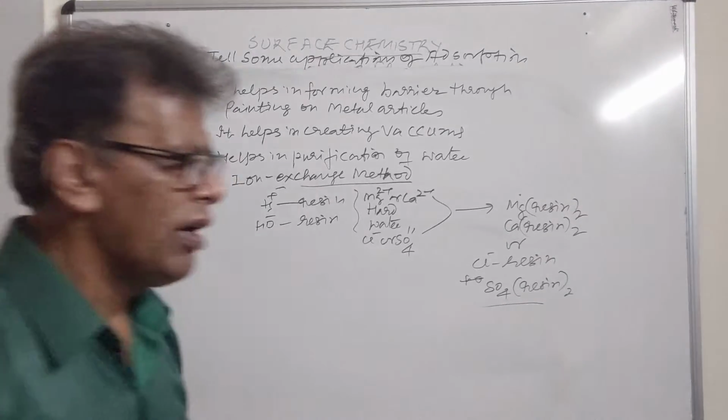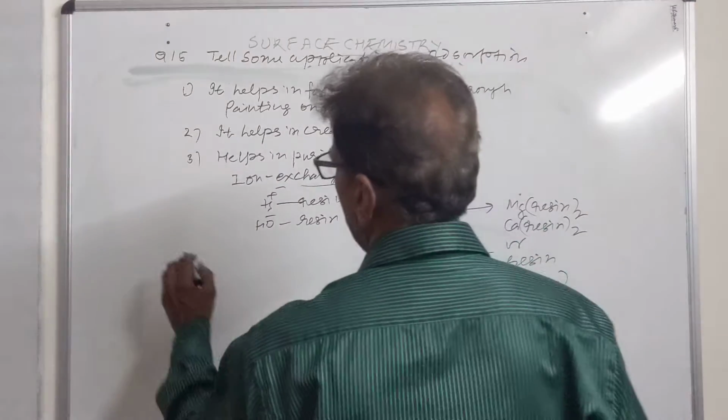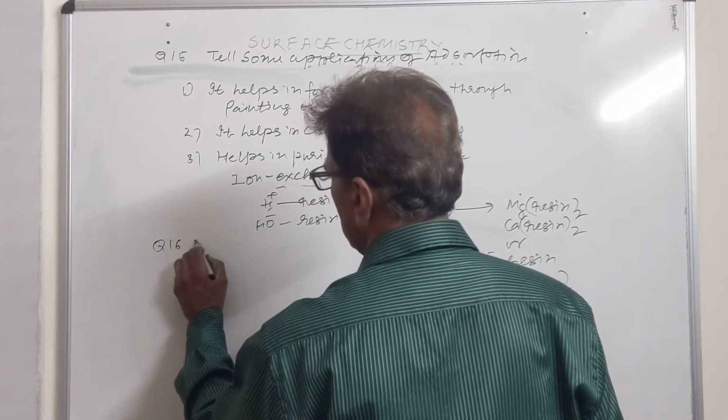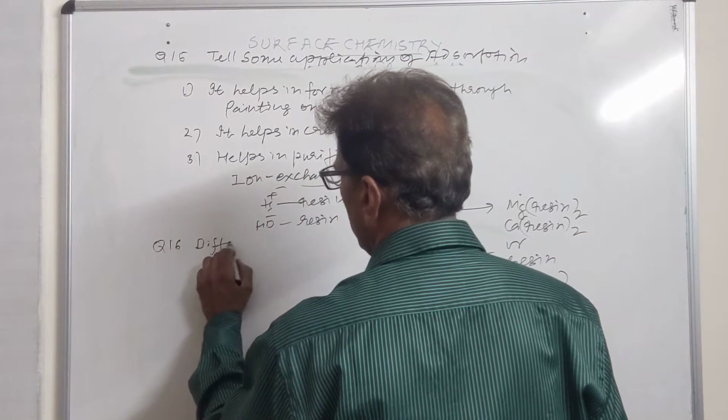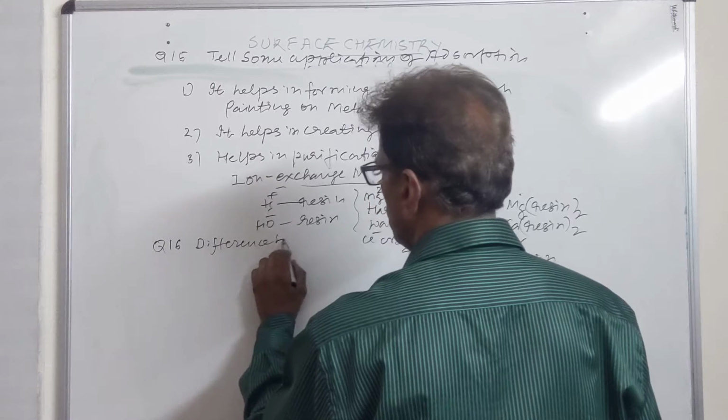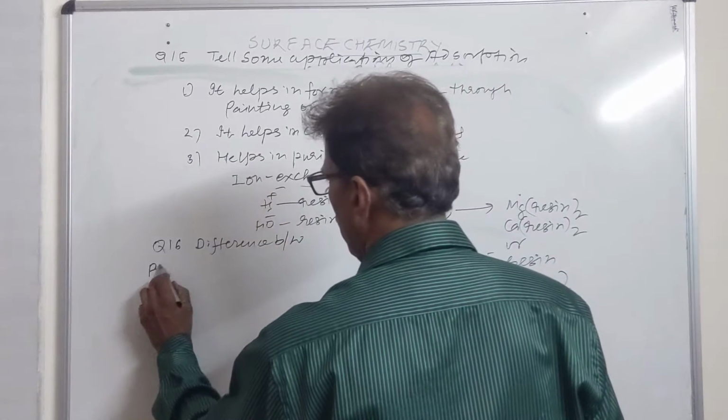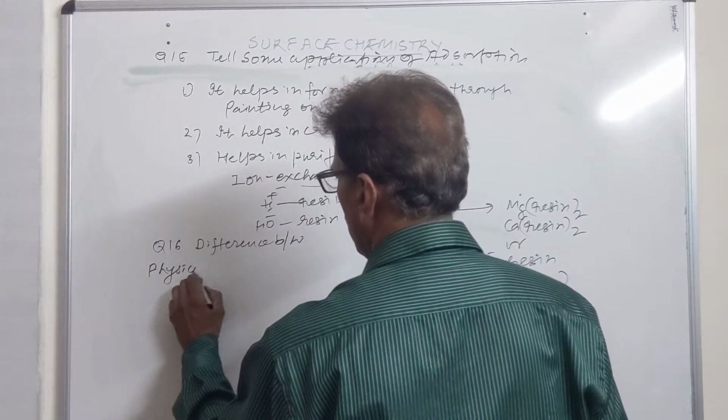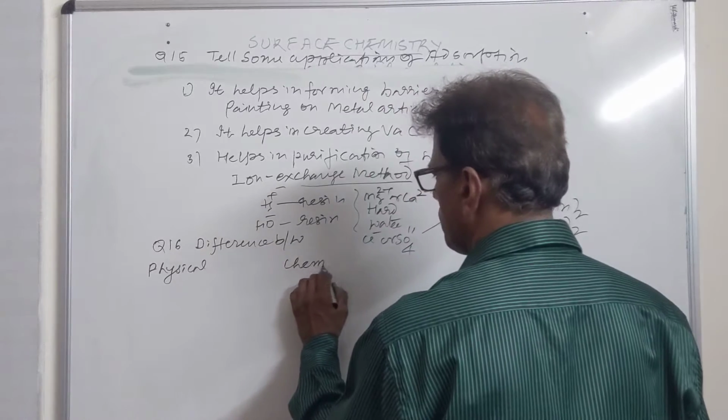Then we have: what are the differences between physical and chemical adsorption.